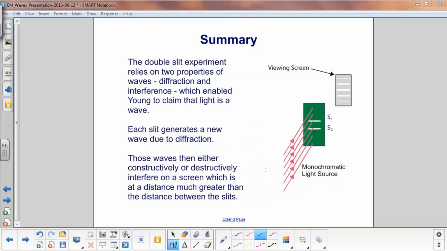To summarize, the double slit experiment relies on two properties of waves, diffraction and interference. These enabled Young to claim that light is a wave. You start here with a monochromatic light source. The light passes through the two slits here, and each one generates a new wave due to diffraction. These waves then either constructively or destructively interfere, there's the other property, on a screen over here, and remember the distance between these two screens is L, where this distance L is much greater than the distance between the two slits.